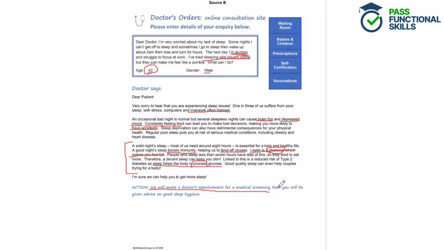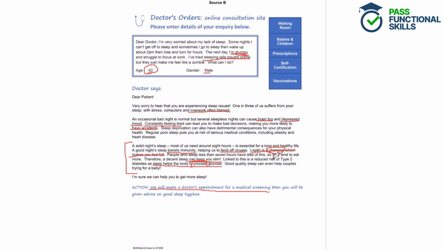Leptin is a chemical which makes you feel full. People who sleep less than 7 hours have less of this, so they tend to eat more. Therefore, a decent sleep can keep you slim. So here we've got keep you slim. Now, that doesn't mean that you're going to lose weight, you're just going to stay as slim as you currently are. So just watch out for that one.